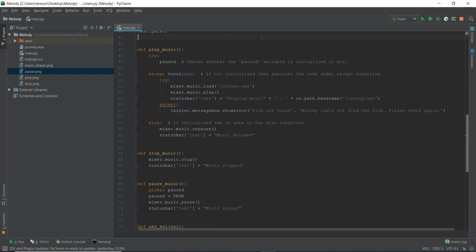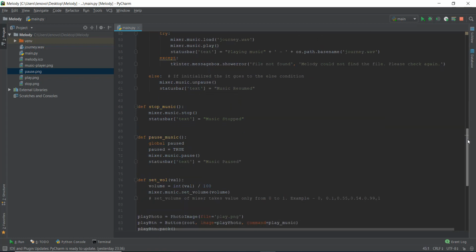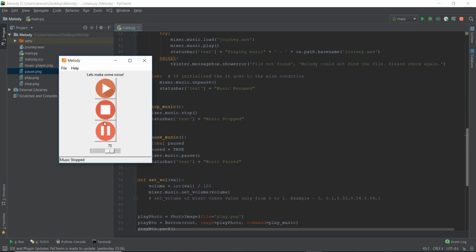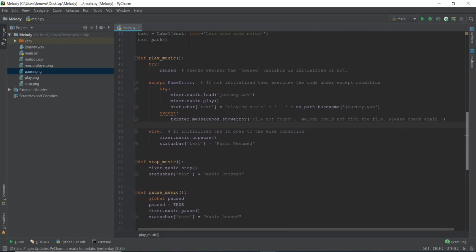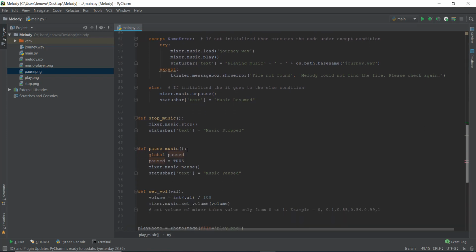All right, so what happens is if the pause button is not pressed, imagine you are in a typical music player kind of a situation. Imagine you have just opened up your music player and you press on the play button. So it's going to go to this play_music function. It's going to check whether this paused variable is initialized or not, and this won't be initialized because the pause button hasn't been pressed yet.